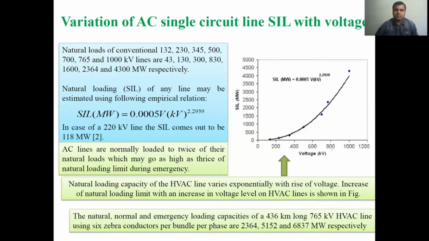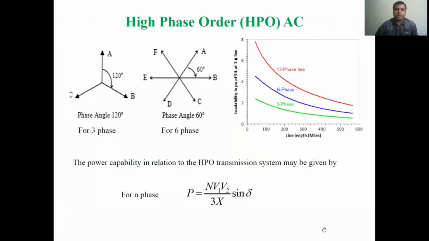The natural, normal and emergency loading capacity of a 436 km long 765 kV HVAC line using 6 Jebra conductors per bundle per phase are determined, and are equal to 2364, 5152 and 6837 megawatt respectively. This is just to give an idea of how much power can be transmitted by a high voltage transmission line.